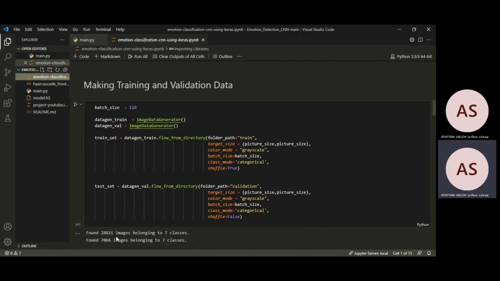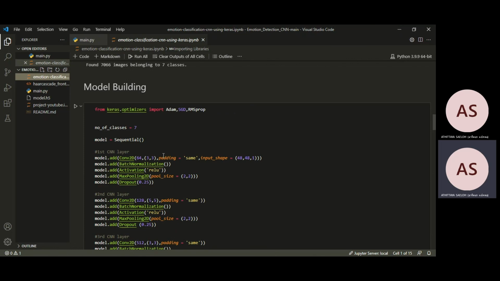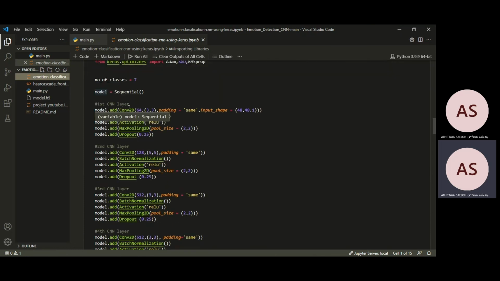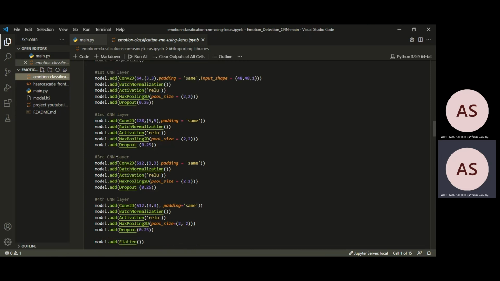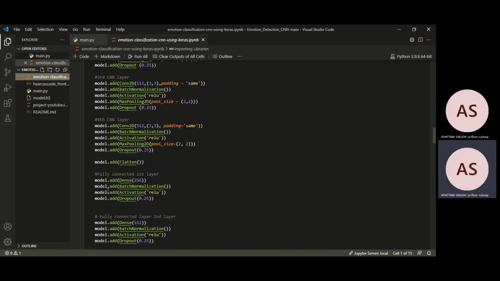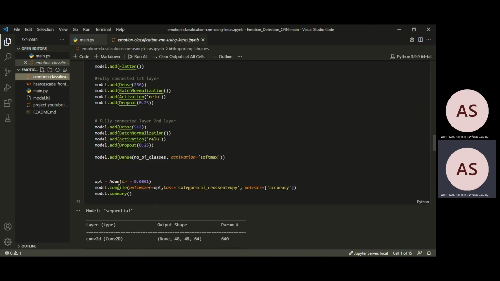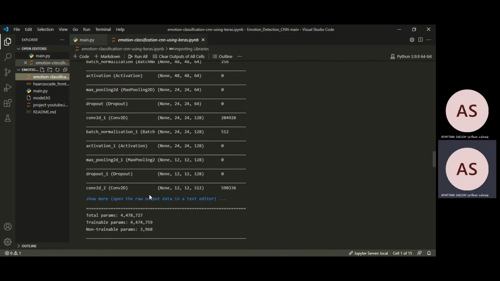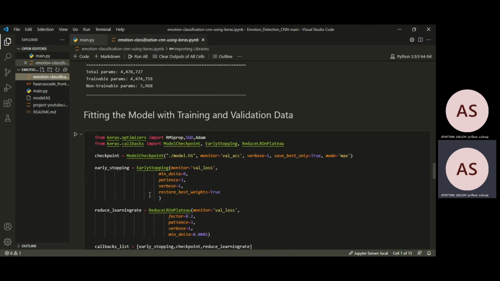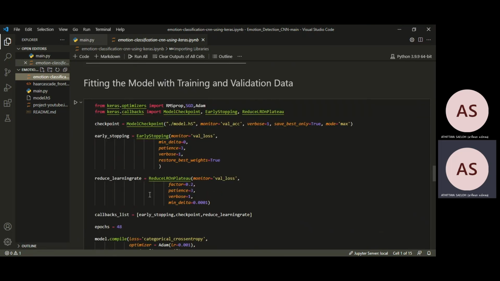And as we can see, it has 7 classes in the training and validation data. For building the model, we focused on the CNN. We have the first layer, second layer, third layer, fourth layer, and above that the fully connected first layer and second layer; we designed the model this way. We also used the optimizer named Adam. All right, and this is the output. And next we fit the model, training on the training data and validation data.